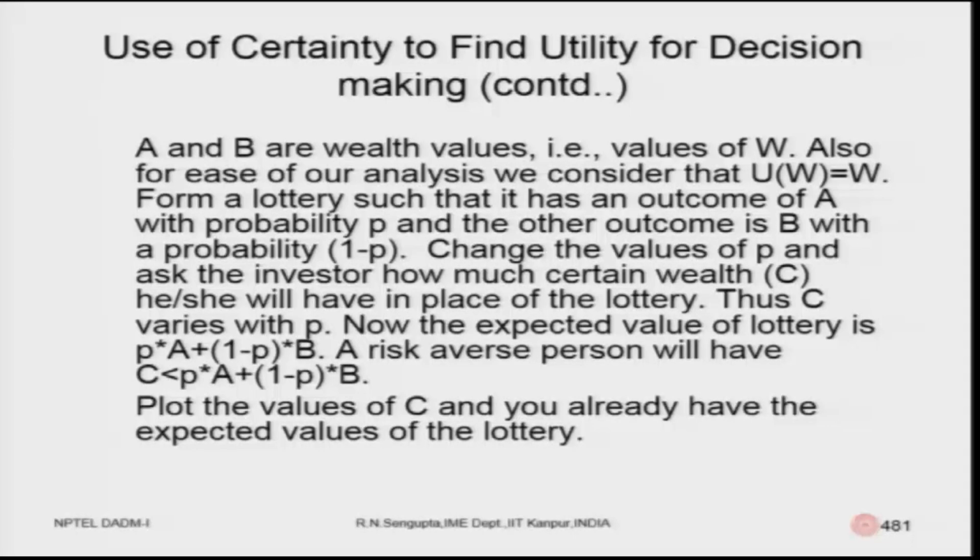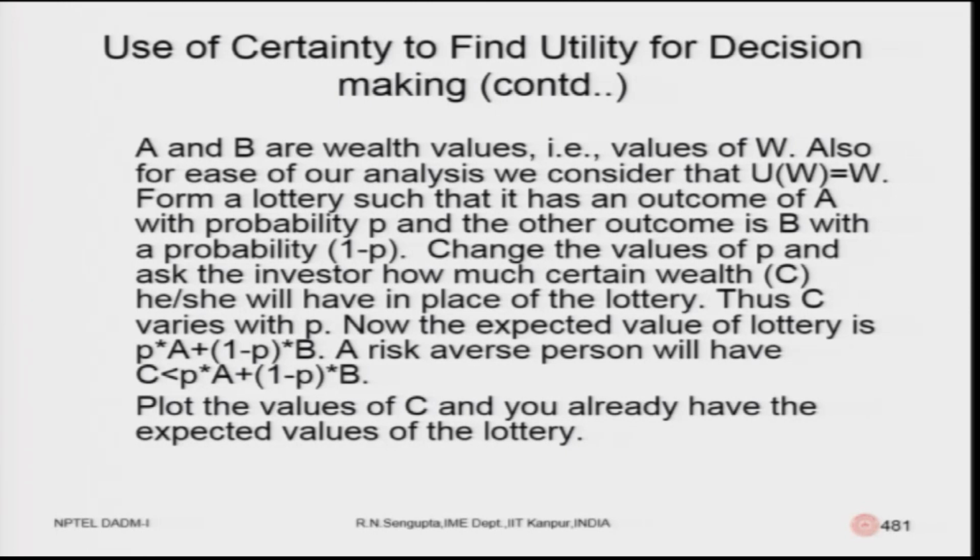A and B are the wealth values, that is the values of W. Also, for ease of our analysis, we consider that U(W) is equal to W. You form a lottery such that it has an outcome of A with probability P and the other outcome is B with probability 1 minus P. Change the values of P and ask the investor how much certain wealth C he or she will have to have in place of the lottery such that he or she is indifferent. The C varies with P.